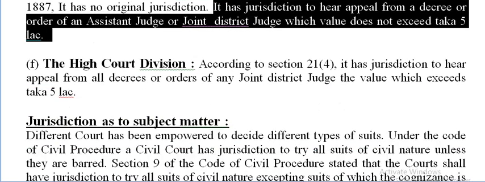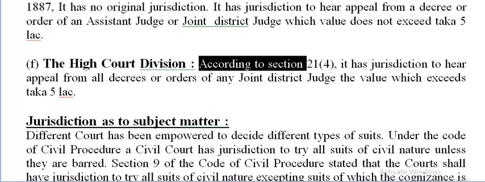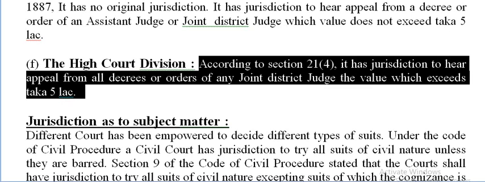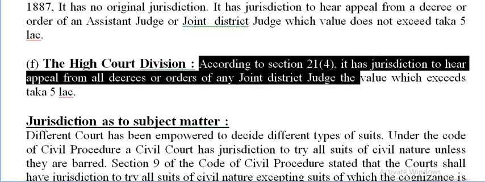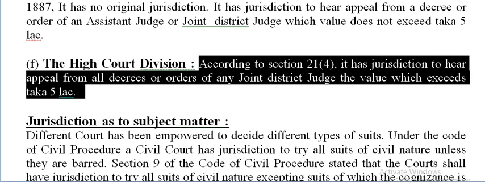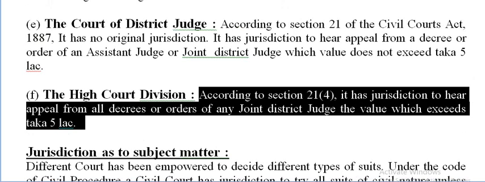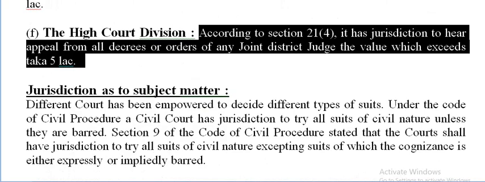Okay, next, lastly, now we are going to discuss the High Court Division. According to Section 21, subsection 4, it has jurisdiction to hear appeals from all decrees or orders of any joint district judge, the value of which exceeds Taka 5 lakhs. If the value exceeds Taka 5 lakhs, that time it will be heard by the High Court Division. Otherwise, under 5 lakhs, it will be heard by the court of district judge or additional district judge.